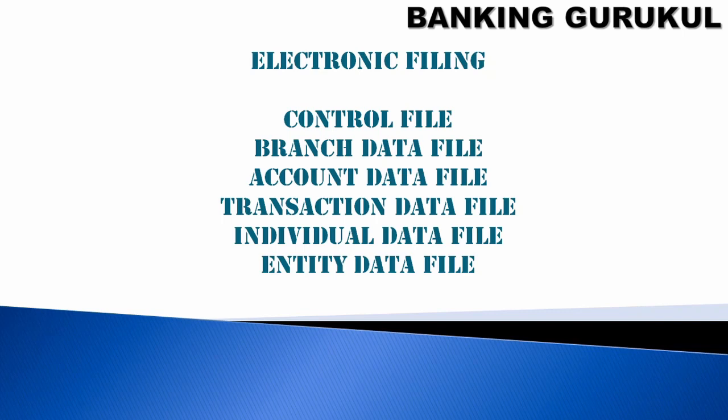Control file means your organization details, and branch details means which branch these transactions happened at, and account details means which account this has happened in, whether it is a current account, savings account or any other account, what type of transaction, whether it is a transfer, cash, clearing, whether it is an individual, then what is his name, email ID, mobile number, address. If it is an entity, what is the entity name, who is the proprietor, who is the director. These details will be captured in this electronic format and it should be submitted to the director.